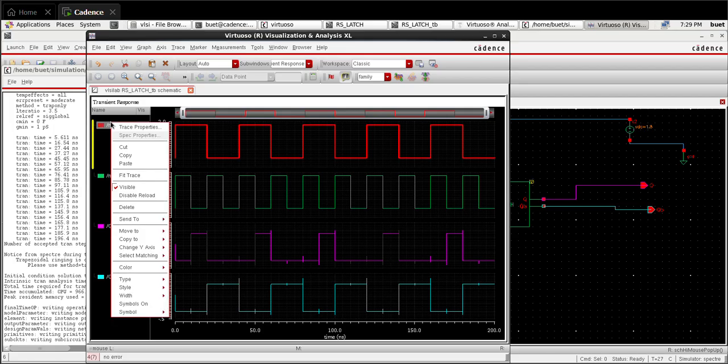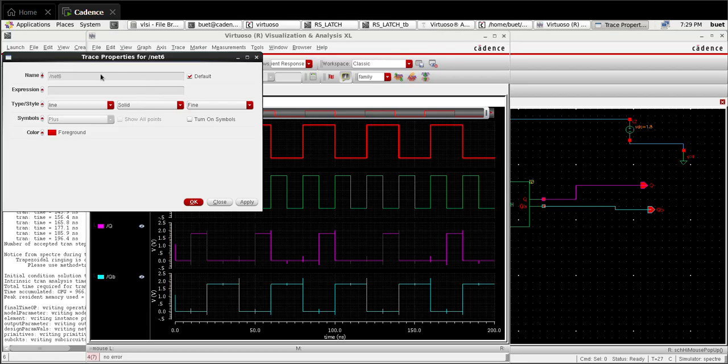To avoid confusion, I will label the names. This is the schematic.